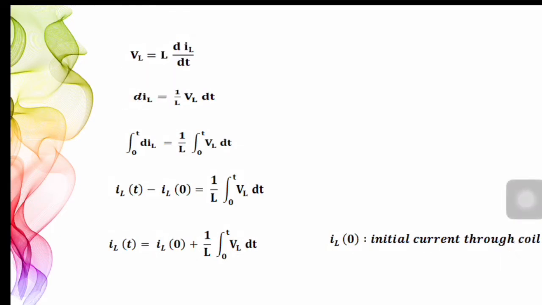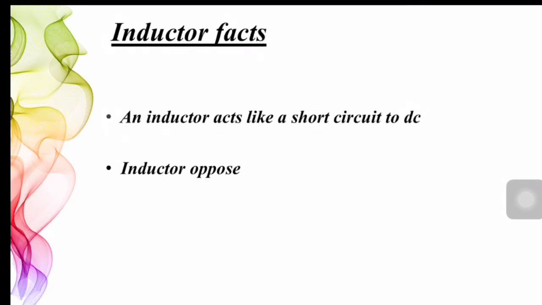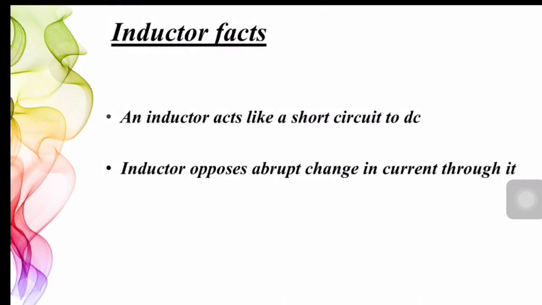Moving on to the second fact. An inductor opposes abrupt change in current through it. Based on the relation between voltage and current of an inductor, we can say that a change in current within zero time through an inductor gives an infinite voltage across the inductor, which is physically impossible.